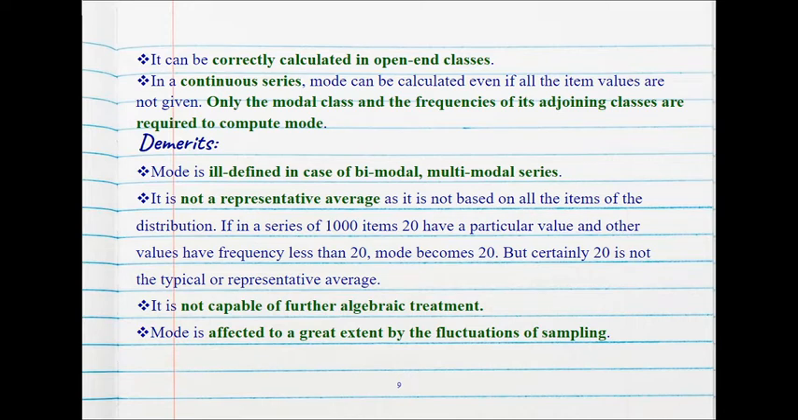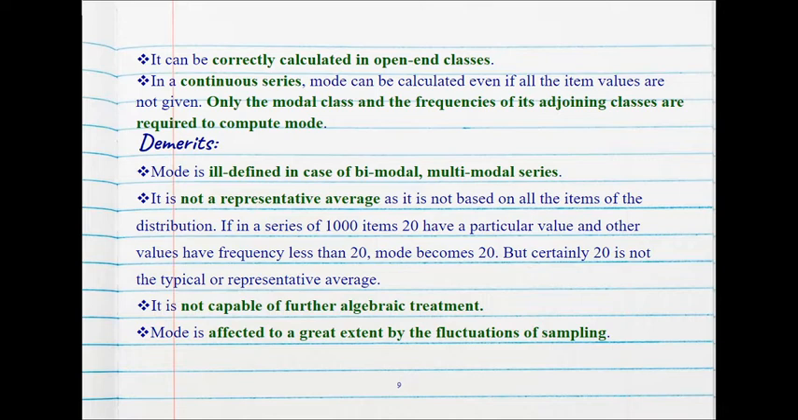In continuous series also, mode can be calculated even if all the item values are not given. Only the modal class and the frequencies of the adjoining classes are required to compute the mode. Mode is ill-defined, that's a demerit, when it is bimodal or multimodal. So if you have two modes, it's bimodal. If it's more than two modes, it's multimodal. And you cannot define the mode, so it is ill-defined.